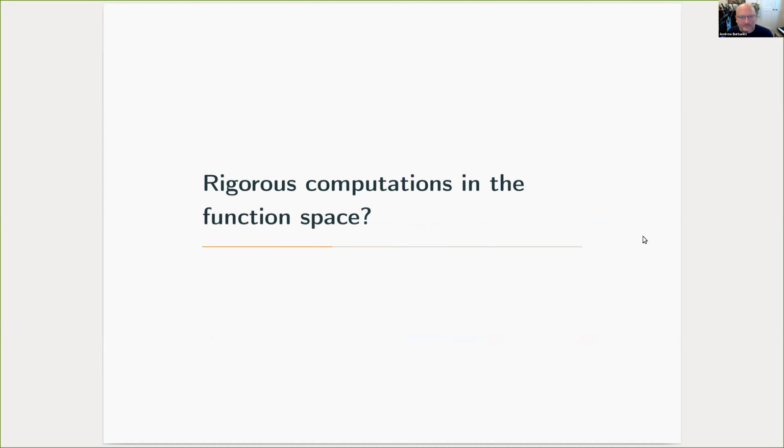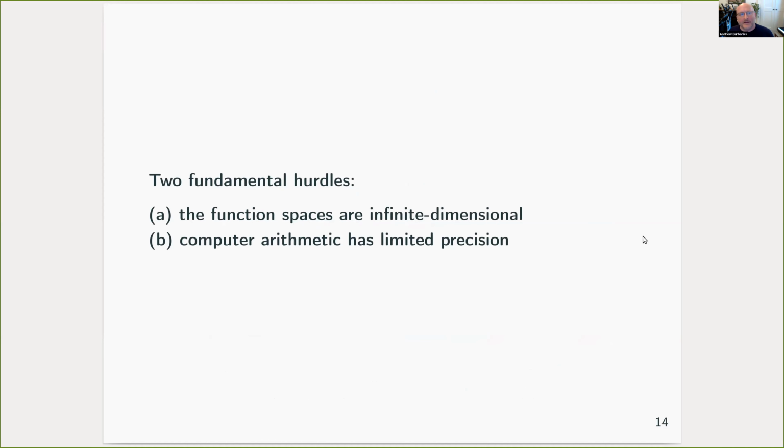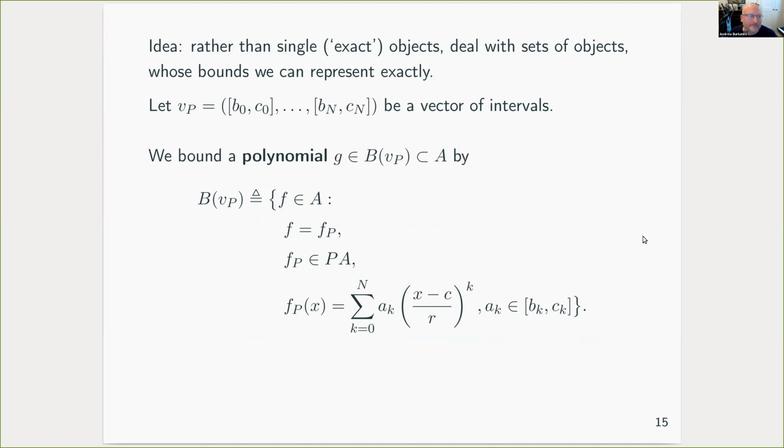To do that, we want to do rigorous computations somehow in our function space, and we immediately hit two apparently insurmountable hurdles, which are that the function space is infinite dimensional, and secondly, that our computer arithmetic has limited precision. In fact, we can view these two problems as the same kind of problem and use a unifying idea to solve them. And the idea is this, that we abandon hope of dealing with single exact objects, and instead we settle for dealing with sets of objects whose bounds we can represent exactly in our computer.